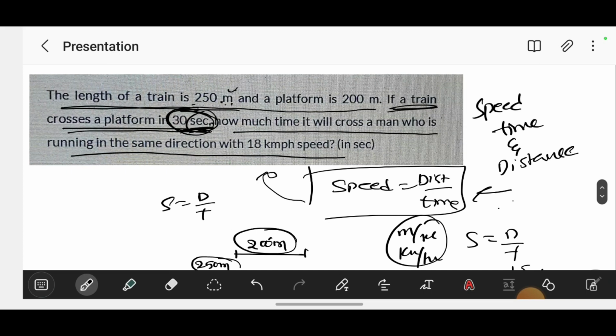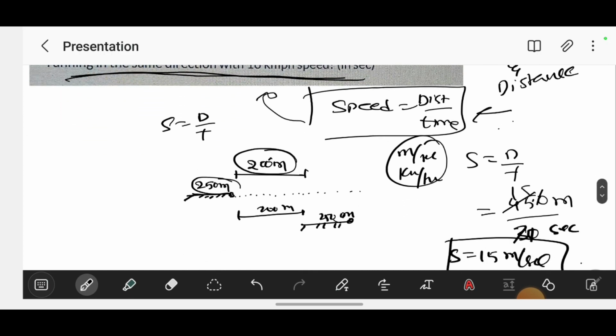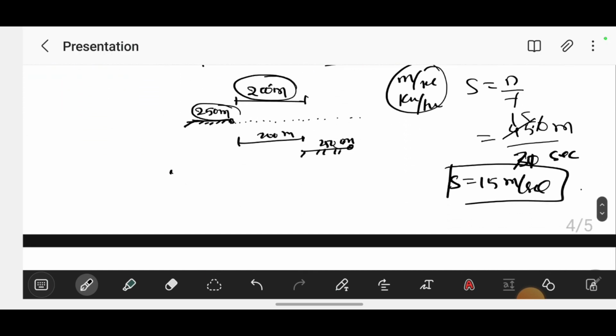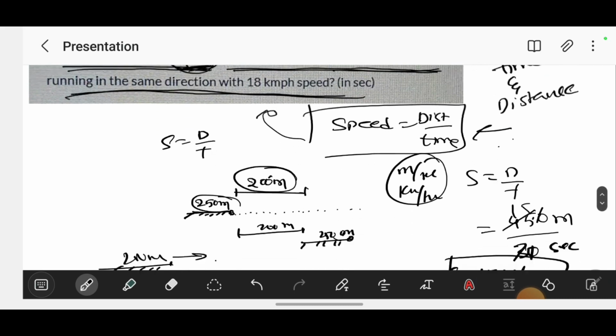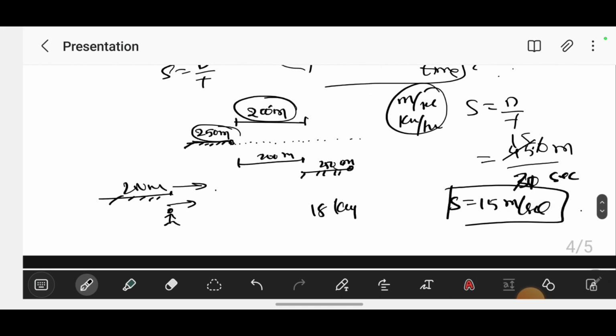What is he asking? How much time will it take to cross a man who is running in the same direction at 18 kilometers per hour? That means this 250 meter train is there, and there is this man running in the same direction along with the train. His speed is 18 kilometers per hour.